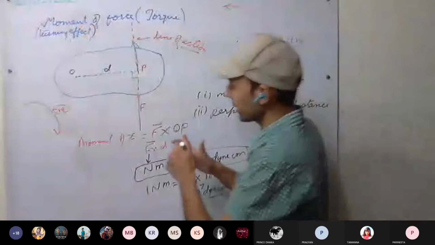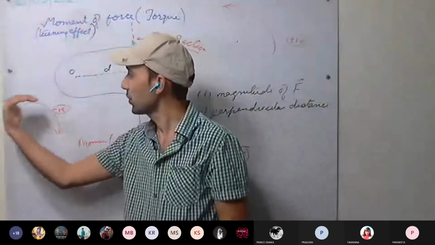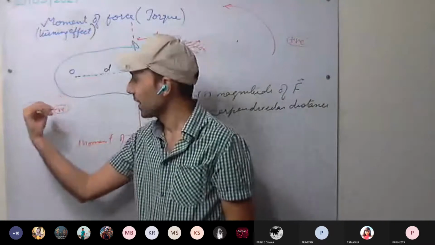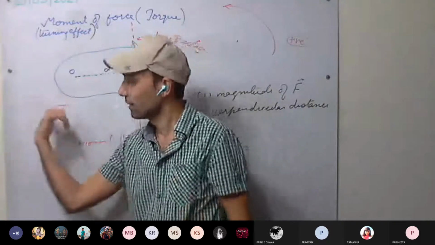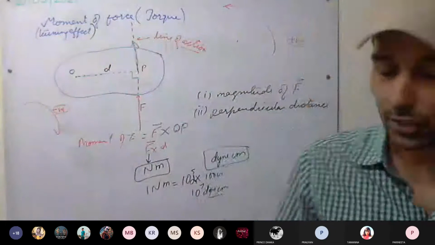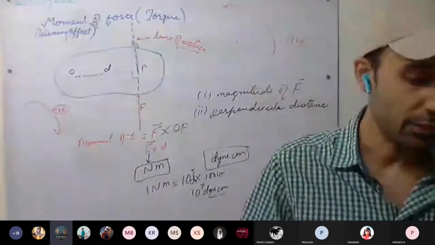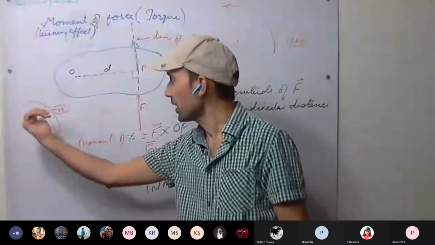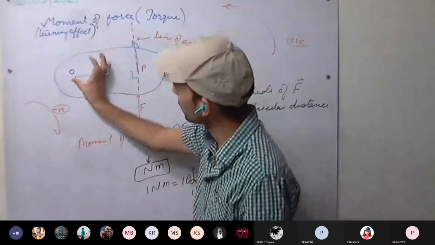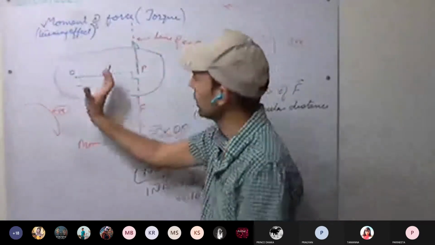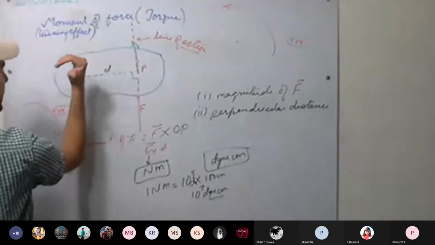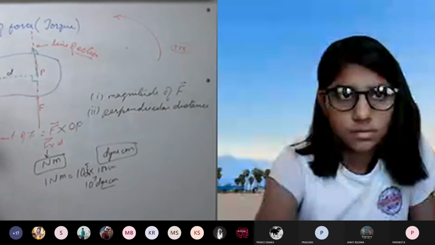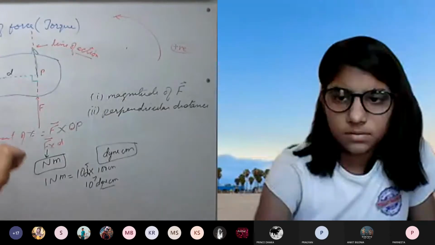And here, clockwise, where is it moving? This way. It is going inside the board, yes or no? So the rotation will be inward, the direction of moment of force. So the moment is along the axis of rotation inward. Here the moment is along the axis of rotation outward. Understood? Here it is outward, along the axis of rotation in this direction, and clockwise it will be inside along the axis of rotation.